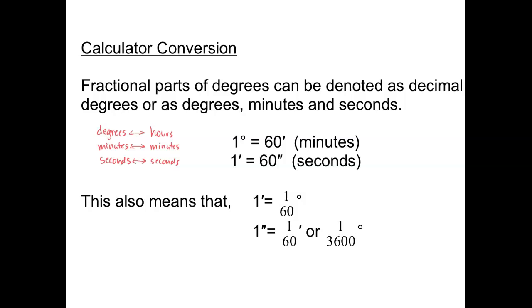That also means that 1 minute is 1/60th of an hour, or 1 minute is 1/60th of a degree, and a second is a 60th of a minute, or a 60th of a 60th of a degree. So 1 second is 1/3600th of a degree. So let's see where that comes into play.